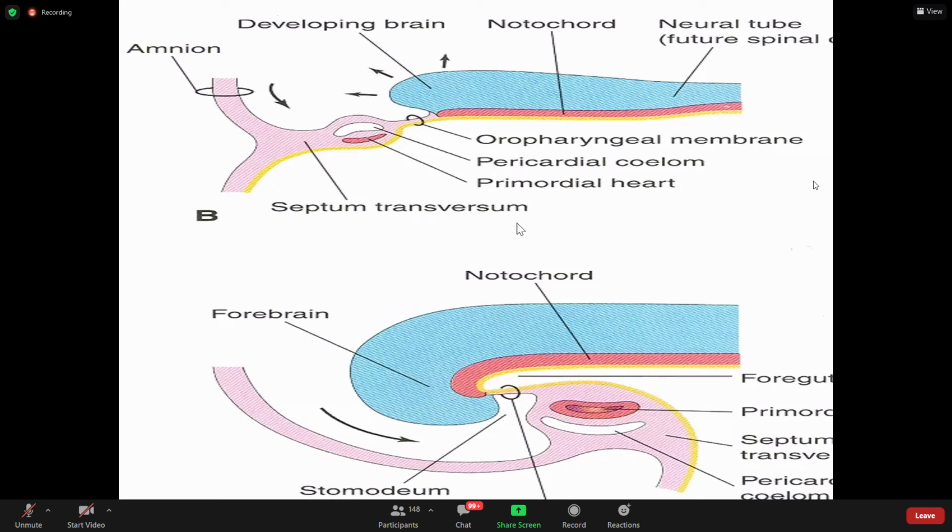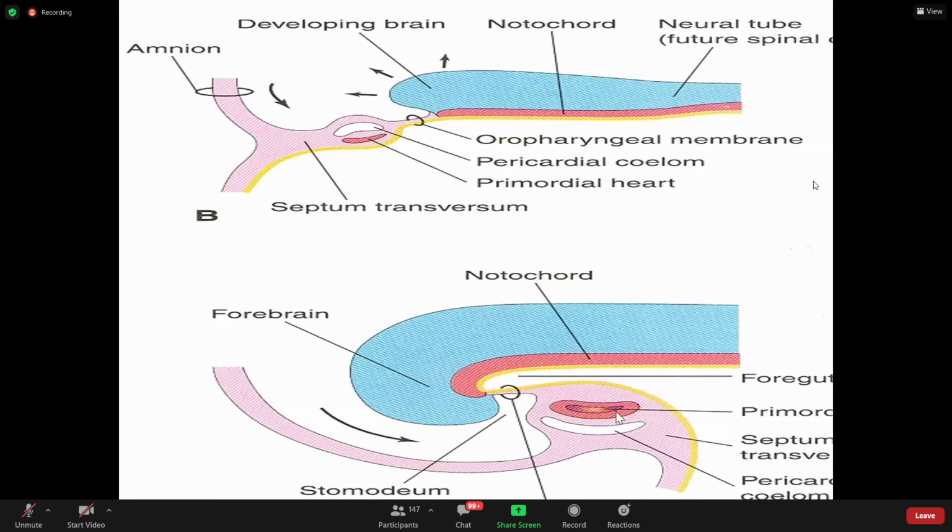See, very important. So this is now coming up. Previously this was caudal. Now it is coming up with head folding. So it is like this, and it forms the forebrain. And the heart which was there migrates ventrally because of head folding. So head folding goes like this, like this. The heart which was cranial most goes ventral and caudal to the developing brain, and also the oropharyngeal membrane. So this happens with head folding.